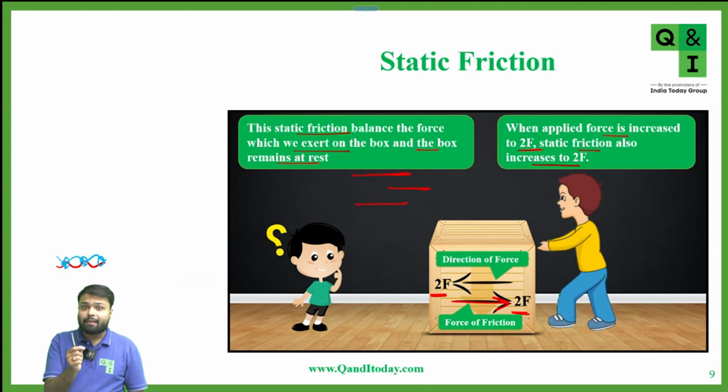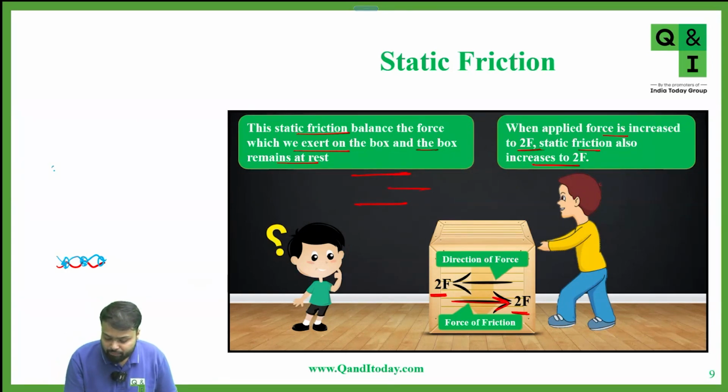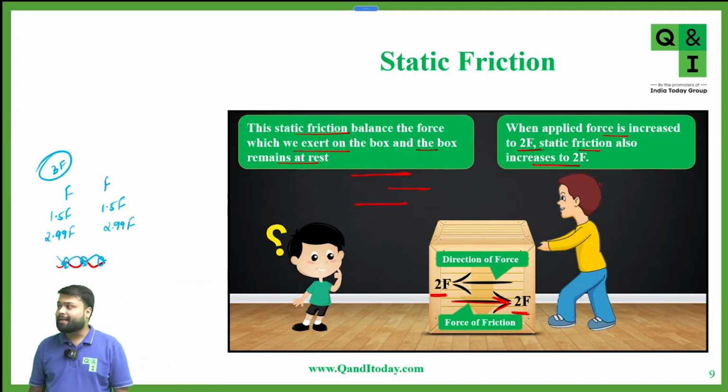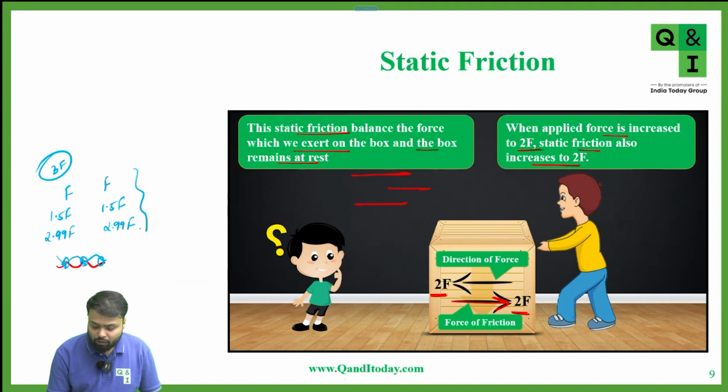But till the interlocking is broken, the force of friction acting is static friction. Yes or no? And static friction is self-adjusting in nature. Suppose here the maximum value of friction is equal to 3F. So when you're applying a force of F, the force of friction is acting F. You're applying a force of 1.5F, the force of friction is also 1.5F. Suppose you're applying a force of 2.99F, again the force of friction is 2.99F. In all the cases, the block will not move.